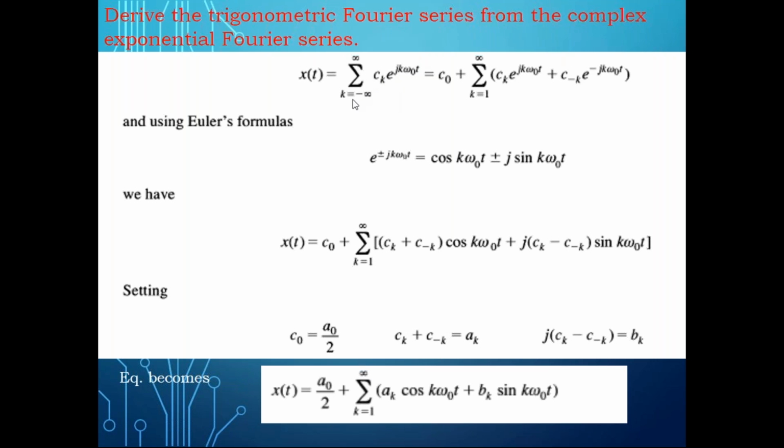Now what we have written here is, first you break this summation. This summation exists from minus infinity to plus infinity, but the trigonometric Fourier series starts from the DC term, then goes from k equal to 1 to infinity. That means we need to do some modification on this summation series. So you have to write this summation series like this. Now observe this. When you write this summation series like this, is it the same as this? Please check this.